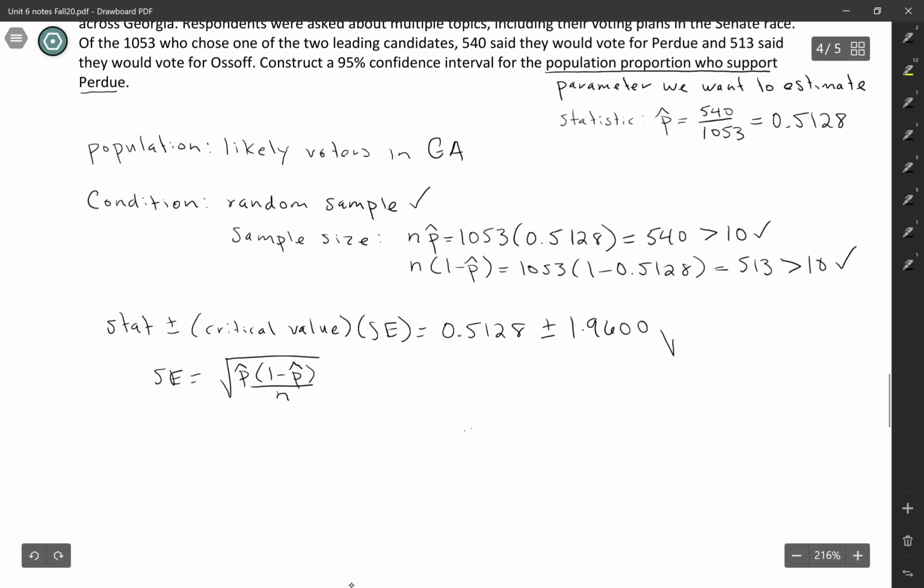Okay, so I'm going to do the square root of 0.5128 times 1 minus 0.5128 all over the sample size, which is 1053. And I think I'm going to calculate this in pieces just so we can see what the margin of error is.